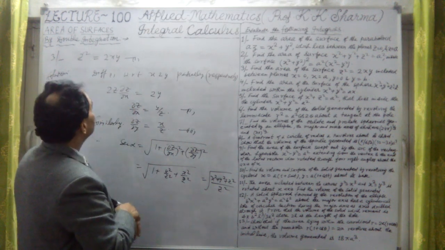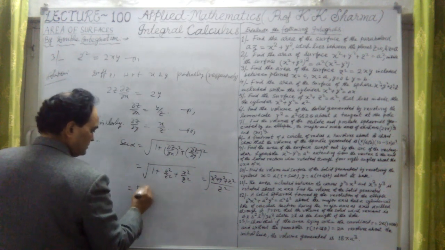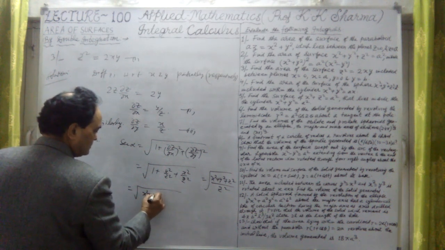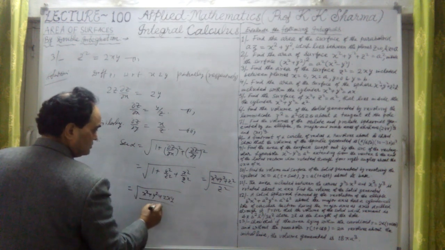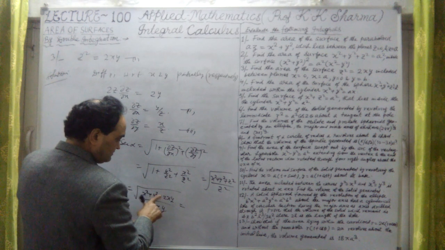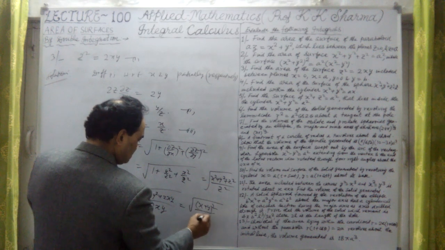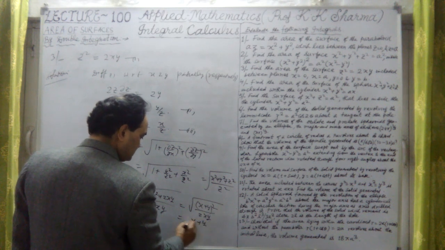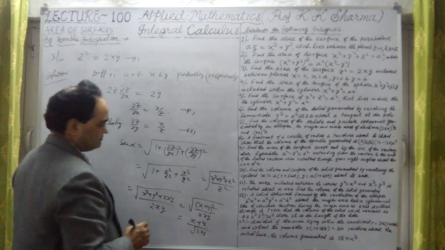What is the value of z square here? Z square is twice xy. That will give us under root, this is nothing but x square plus y square plus twice xy, divided by twice xy. It will give us, in the numerator we have x plus y whole square, square root of this upon twice xy. That means this is nothing but x plus y upon under root 2xy. This is the value of secant alpha.